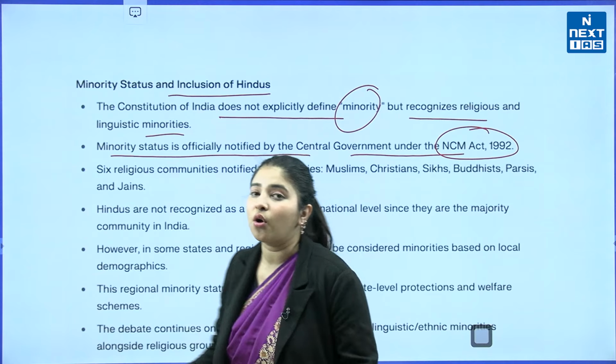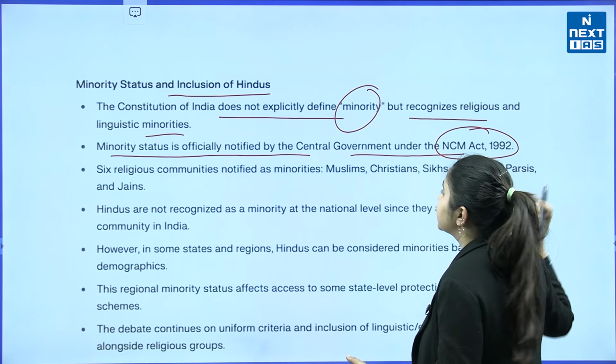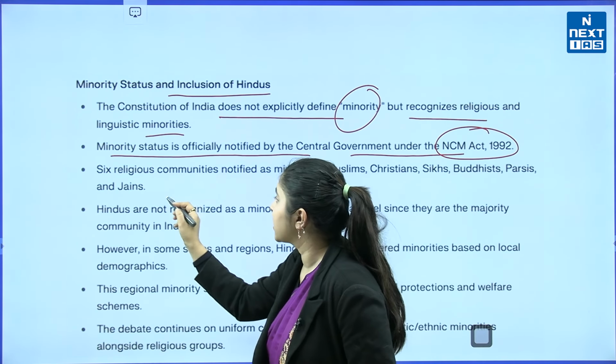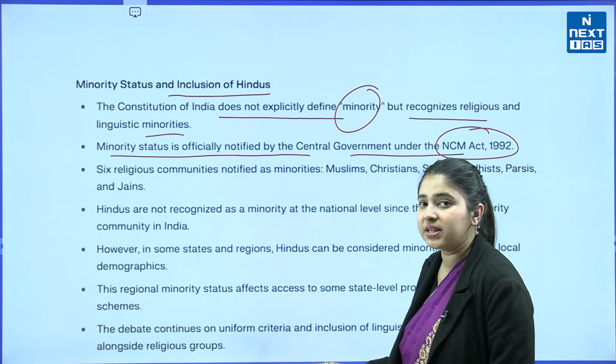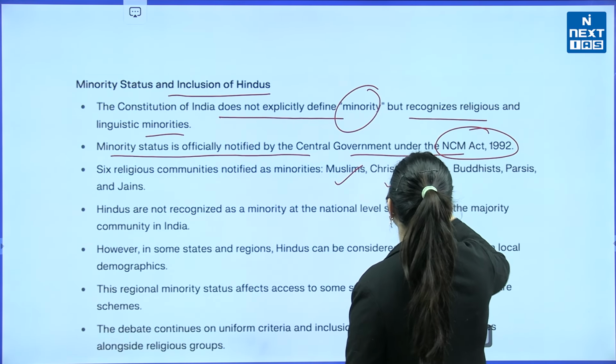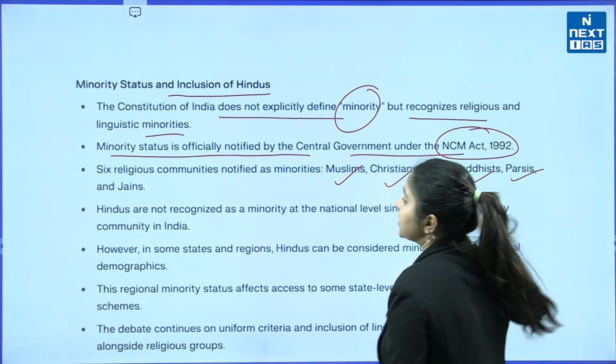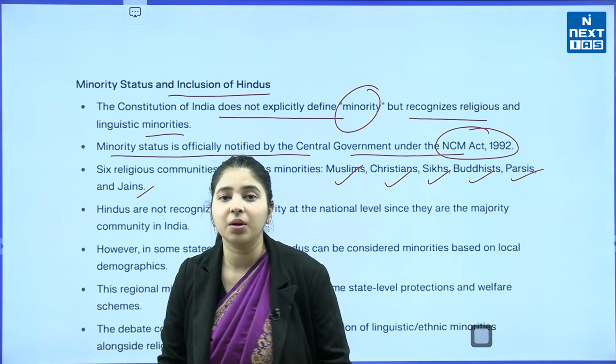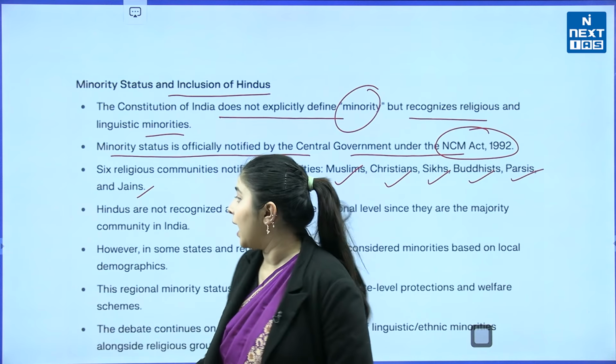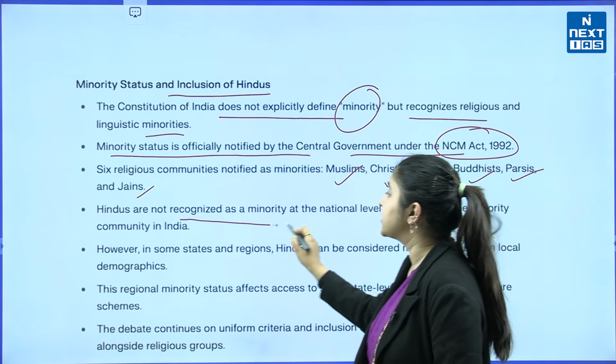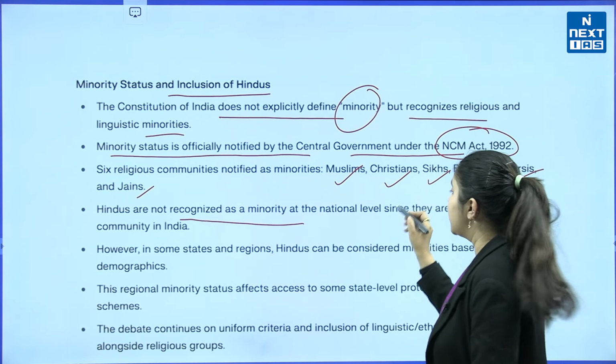Six religious communities have been notified as minorities: Muslims, Christians, Sikhs, Buddhists, Parsis and Jains.